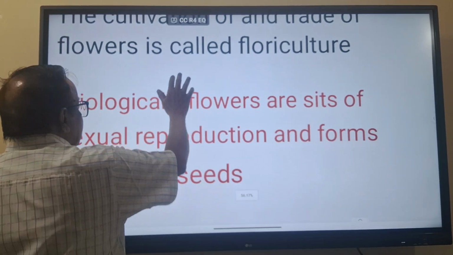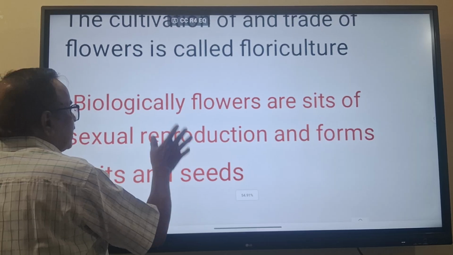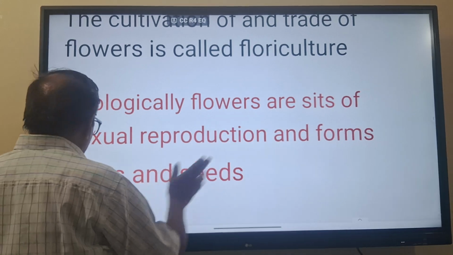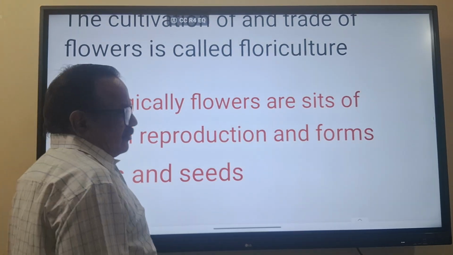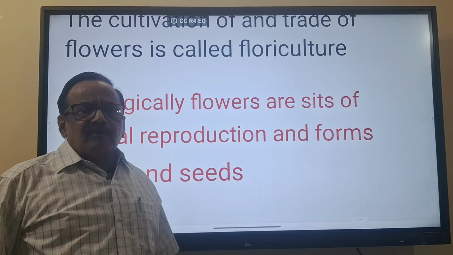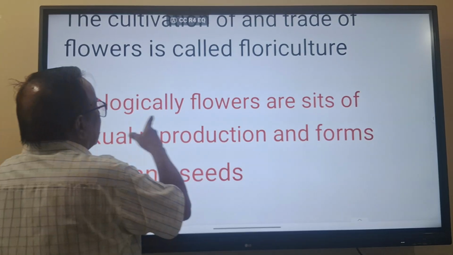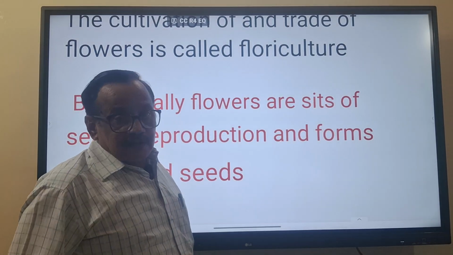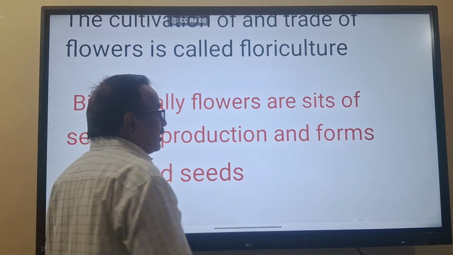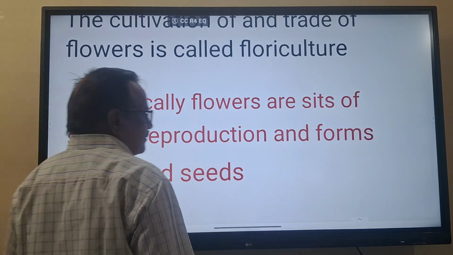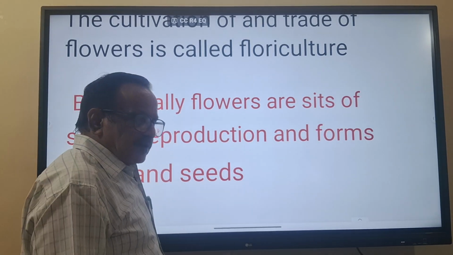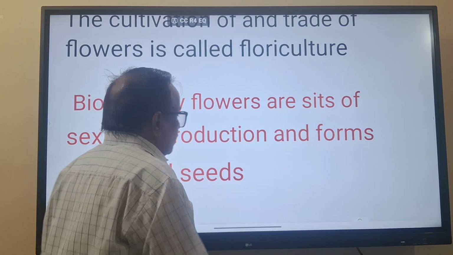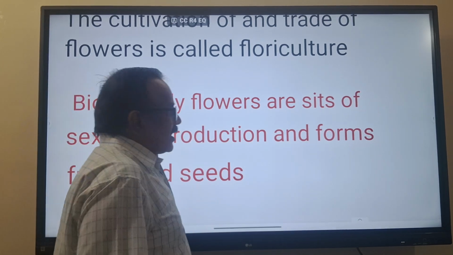And now, what is a flower? Biologically, flowers are the sites of sexual reproduction and form fruits and seeds. If you see a flower biologically, flowers are the sites of sexual reproduction. Remember, it is meant for sexual reproduction, and it forms fruits and seeds. Fruit formation is also one of the unique characteristics of angiosperms, fruit and flower formation. So these are the things about the introduction.